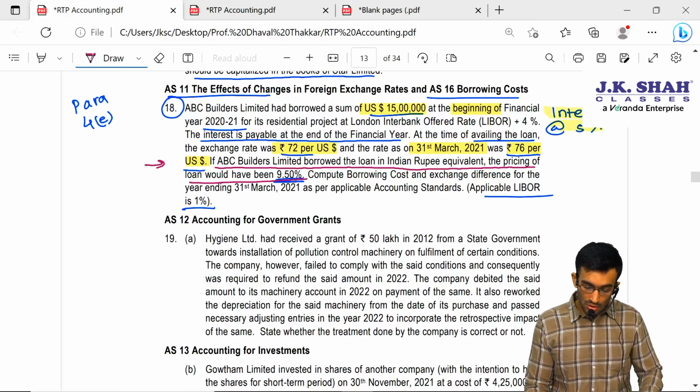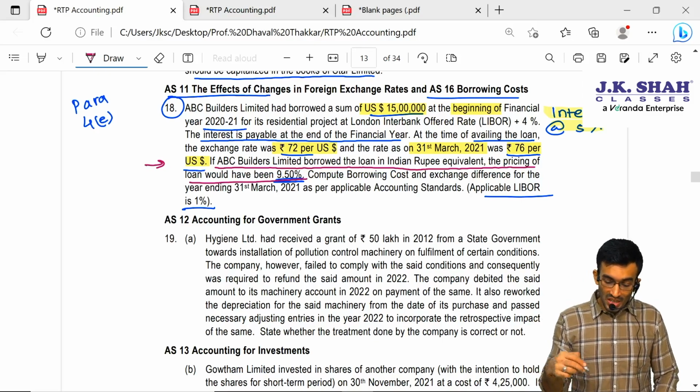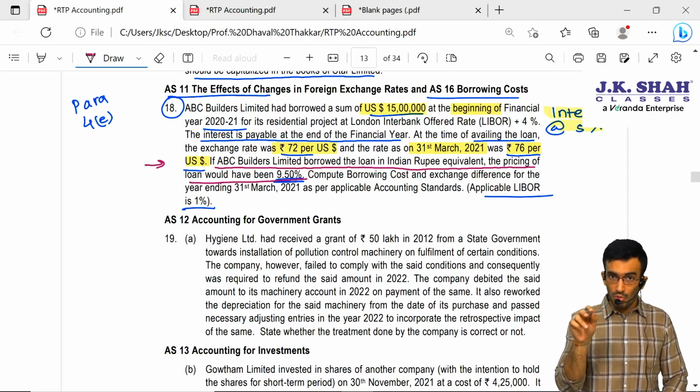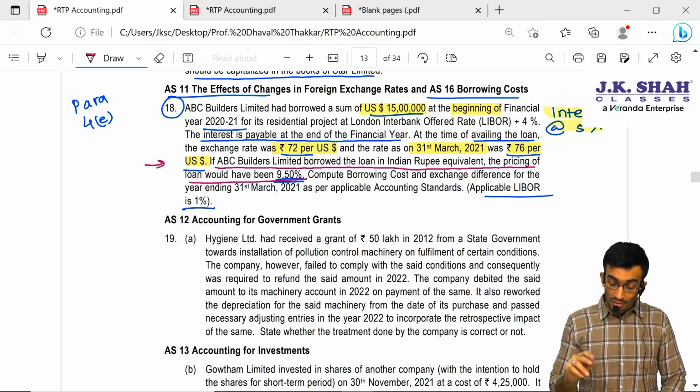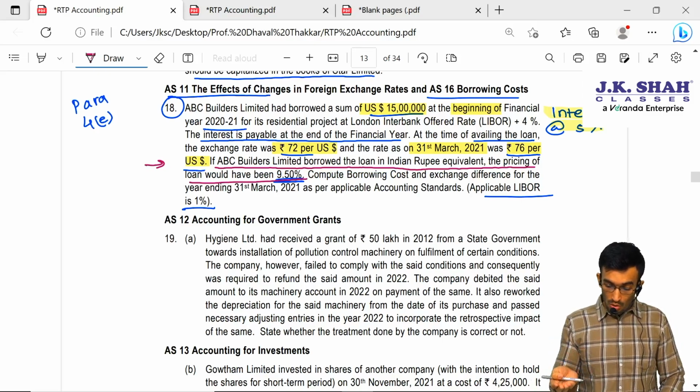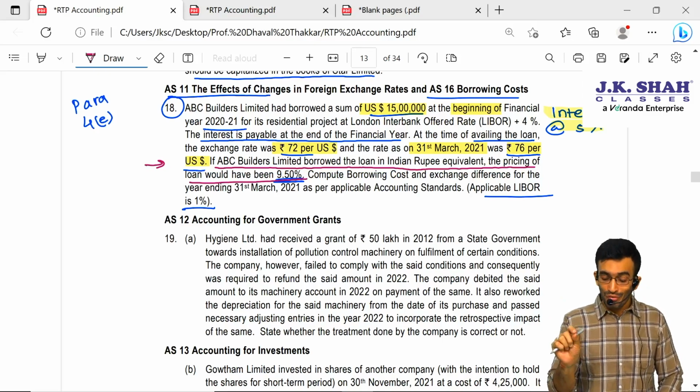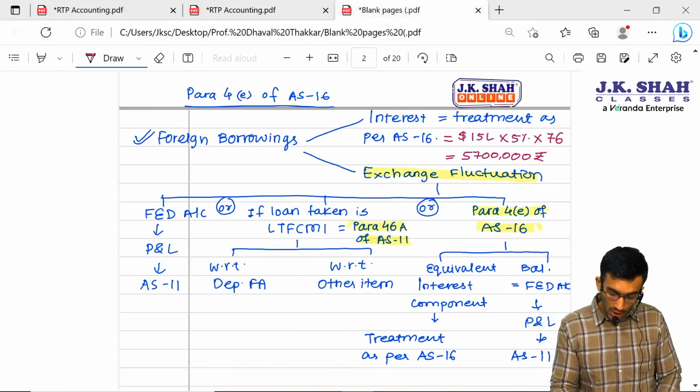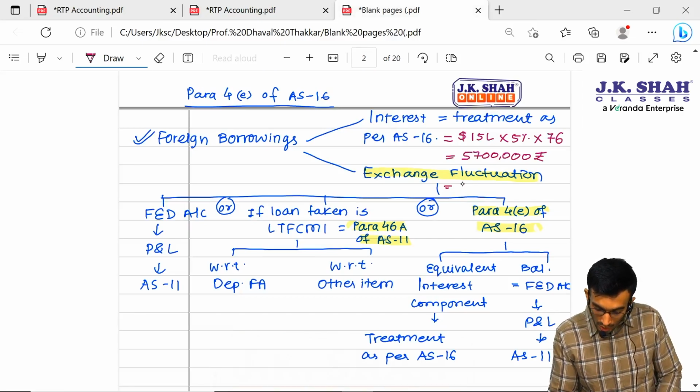For exchange fluctuation, we have to see this loan was initially recognized in the books of accounts at 72. That is nothing but the initial recognition. Now the subsequent recognition will happen at 76. So the loan amount will increase by rupees 4 per dollar into sir 15 lakh dollars.